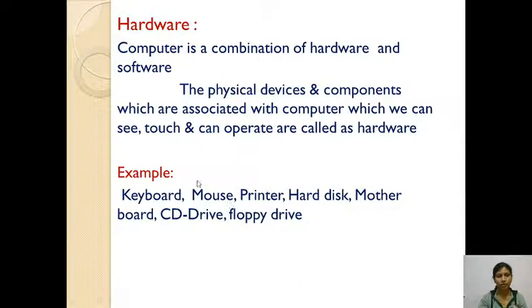See, there are some examples of hardware. Keyboard: we can see it, touch it, feel it and operate it, so we call it hardware. Keyboard, mouse, printer, hard disk, motherboard, CD drive, floppy drive. These are all hardware. These are examples of hardware.